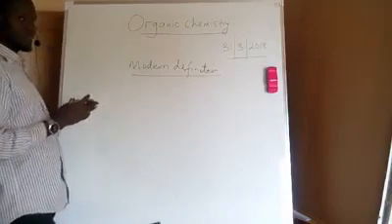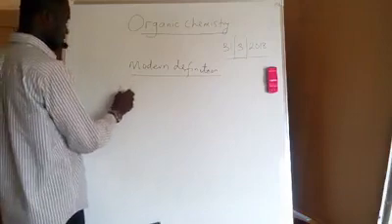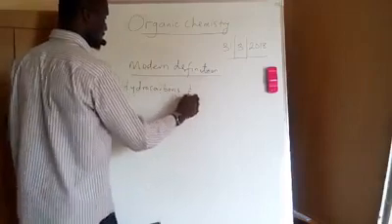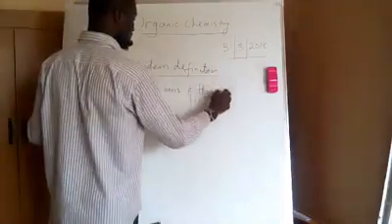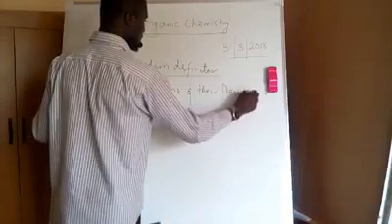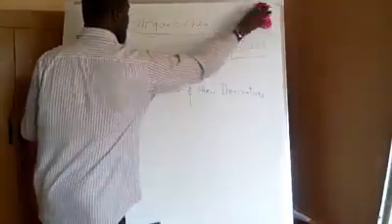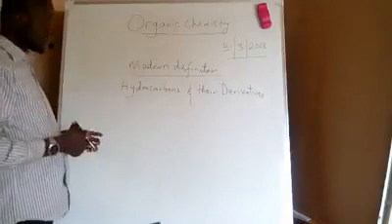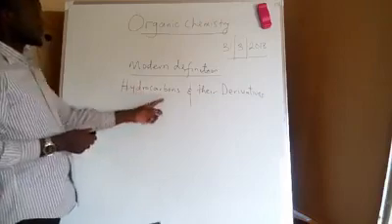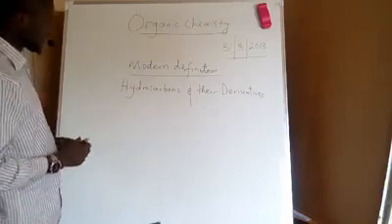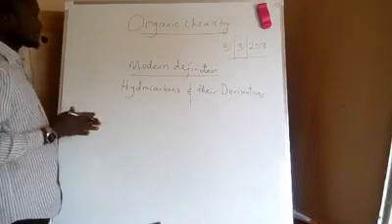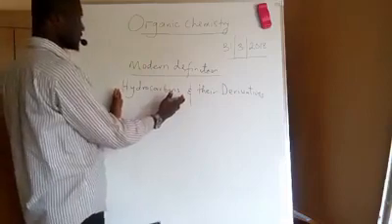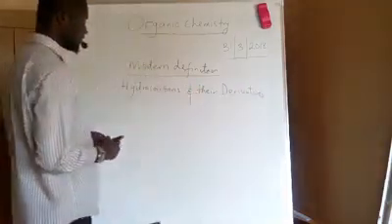study of hydrocarbons and their derivatives. The study of hydrocarbons and their derivatives is the modern definition of organic chemistry. So organic chemistry is the chemistry of hydrocarbons and their derivatives. Now, if I want to understand the real meaning of organic chemistry, I must understand what is hydrocarbon and what are the derivatives of hydrocarbons.